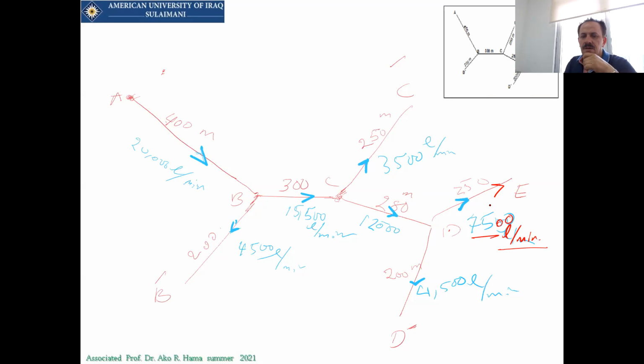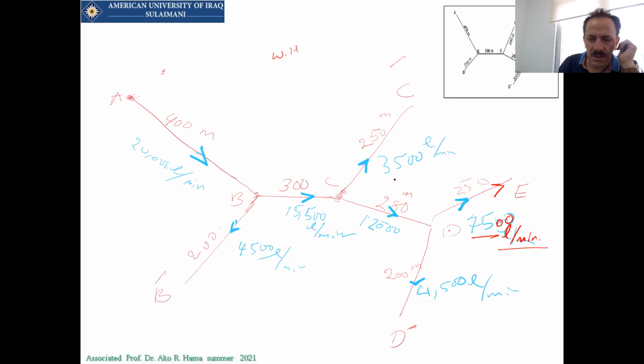So be careful that this liter per minute should be changed to liter per second or meter cube per second for our calculations, if you are using Hazen-Williams or another equation.